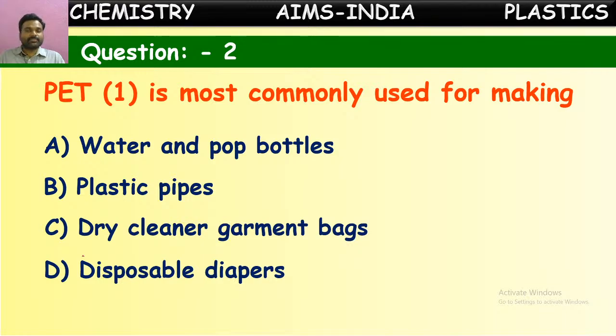So this is one of the safest plastics, and these PET bottles are mostly used for preserving food items or drinkable liquids. These are all stored in PET bottles. So we can say water and pop bottles are made up of this PET plastic.